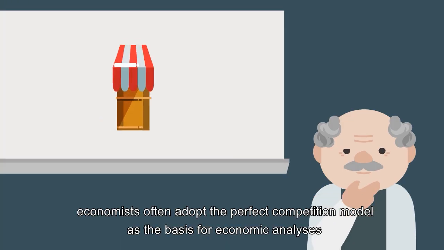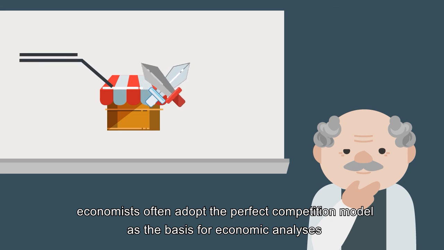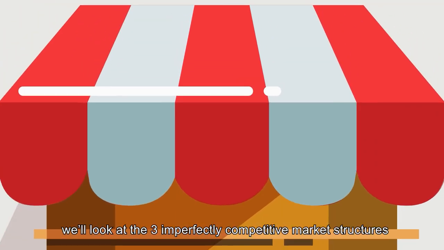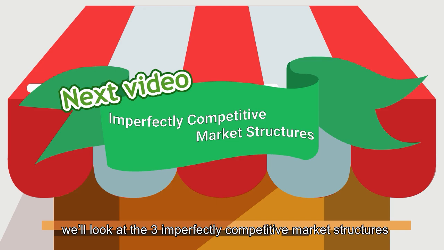Nevertheless, economists often adopt the perfect competition model as the basis for economic analyses. So the model of perfect competition is still useful. In the next video, we'll look at the 3 imperfectly competitive market structures.